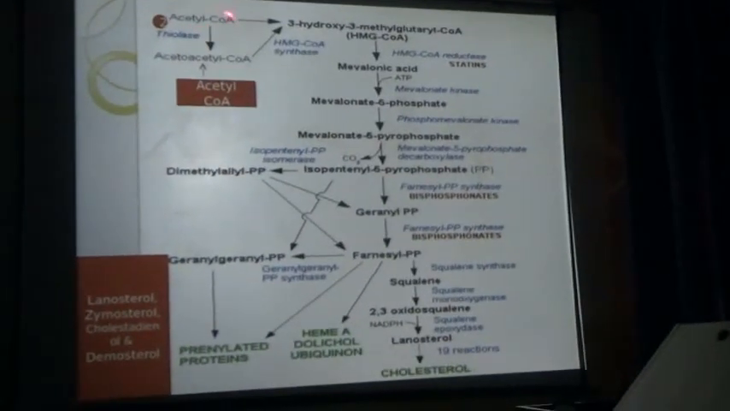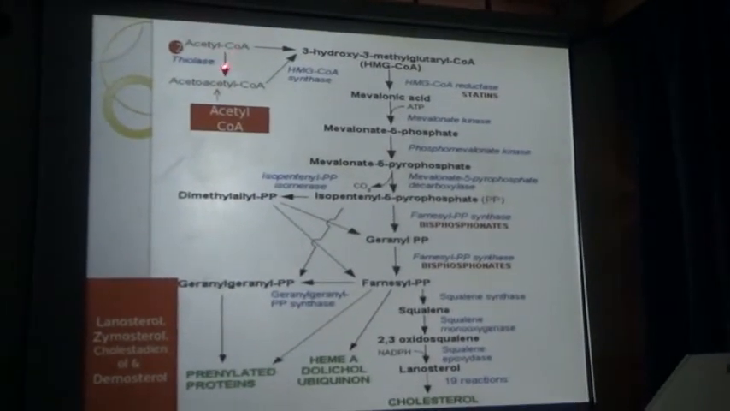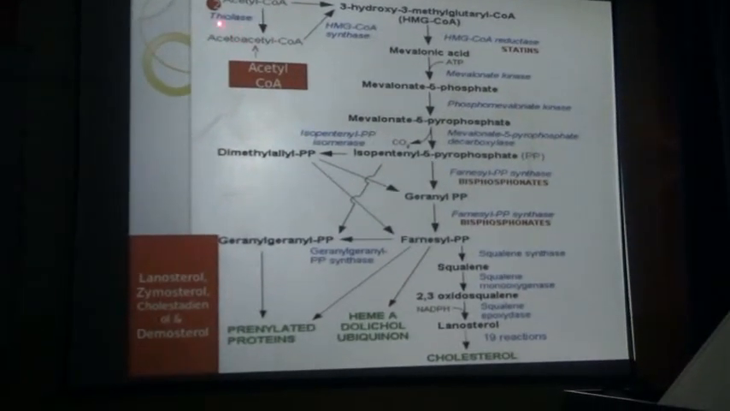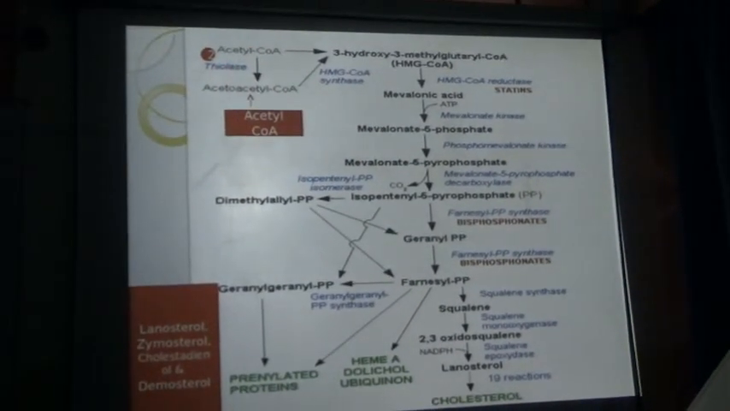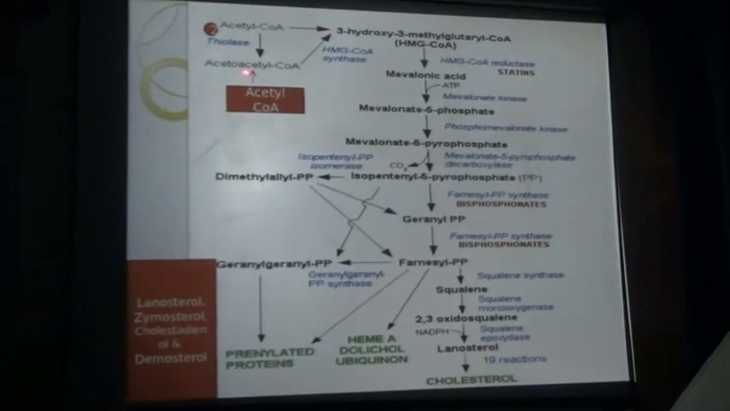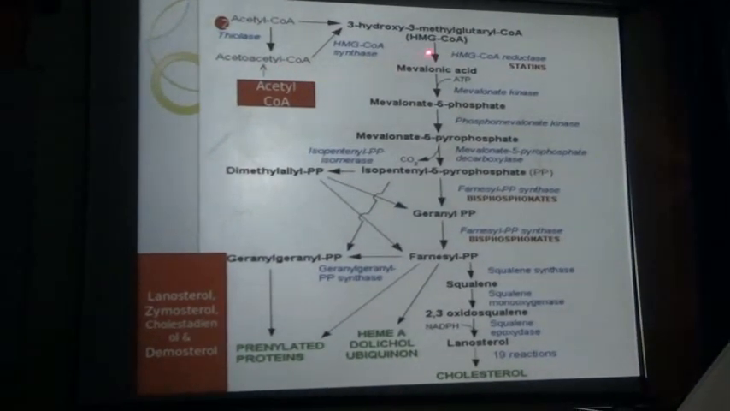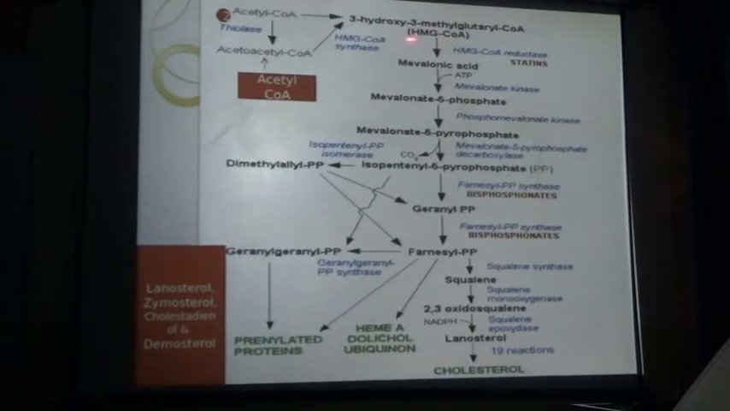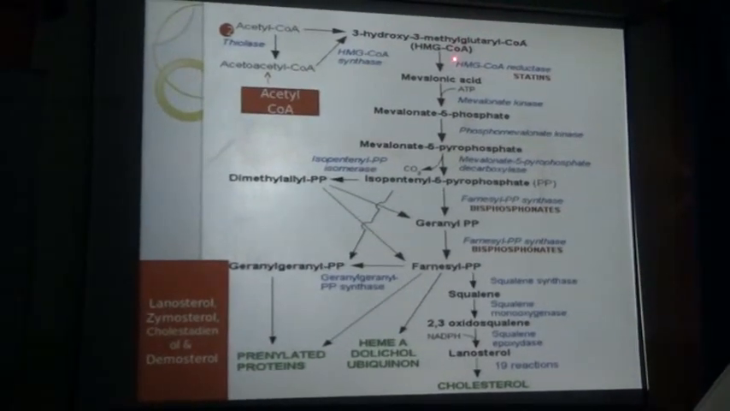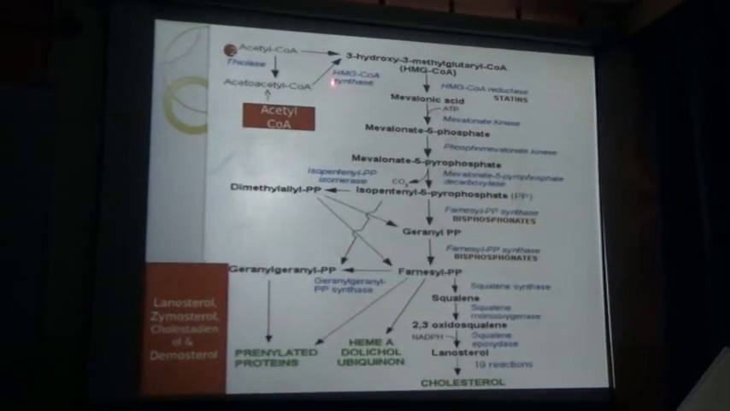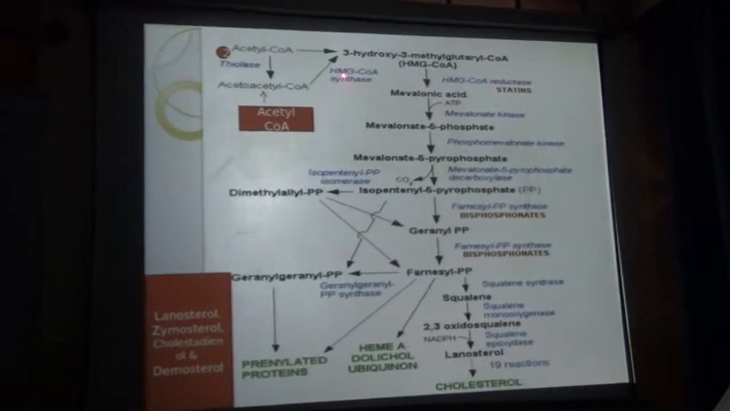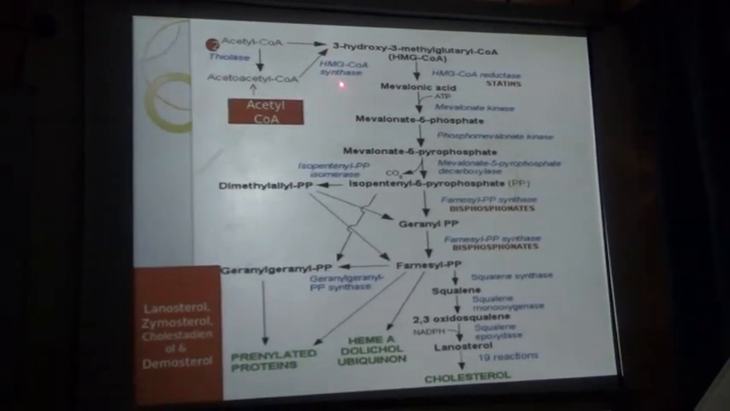Two molecules of acetyl coenzyme A condense and produce acetoacetyl coenzyme A. This reaction is catalyzed by the thiolase enzyme. Another molecule of acetyl coenzyme A reacts with acetoacetyl coenzyme A and produces HMG coenzyme A, or beta-hydroxy beta-methylglutaryl coenzyme A. This reaction is catalyzed by HMG coenzyme A synthase, and this is the same as in the ketogenesis cycle.